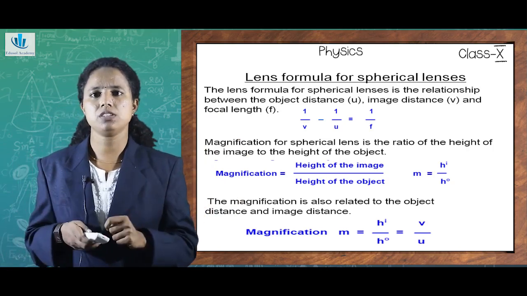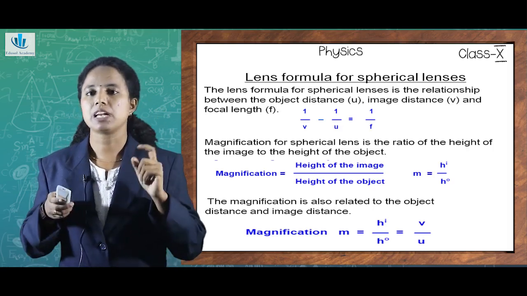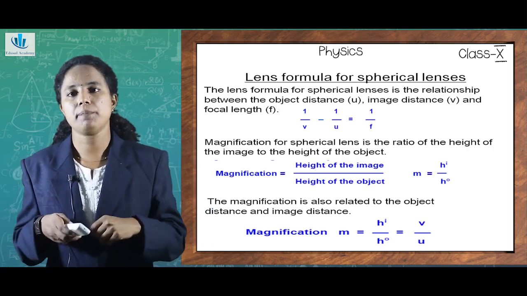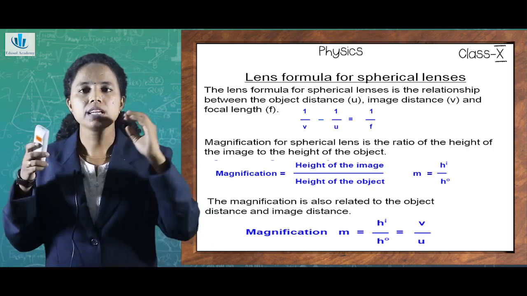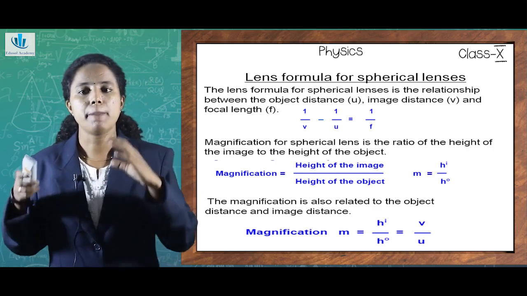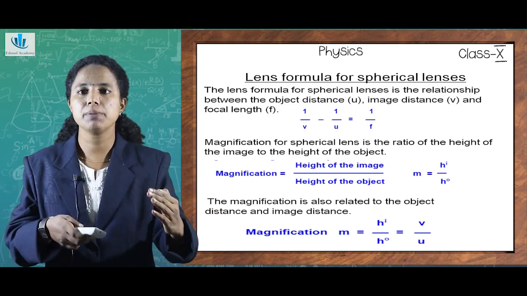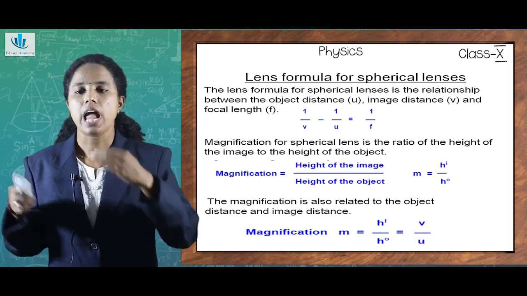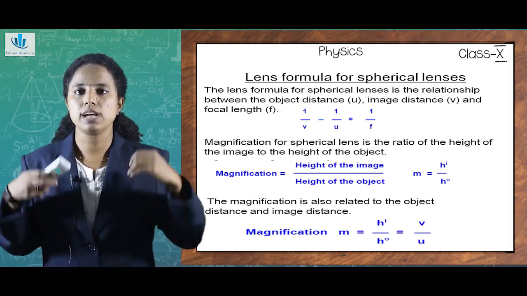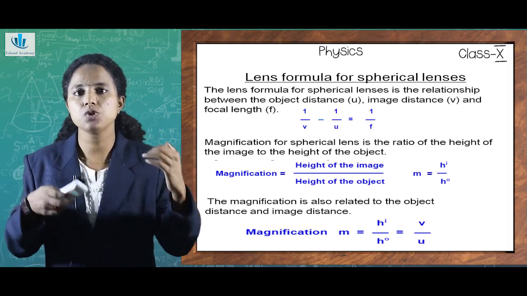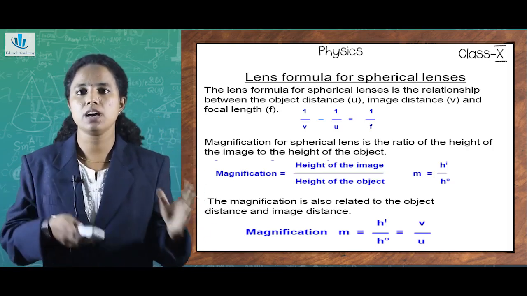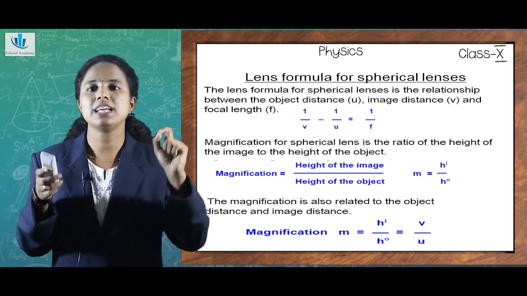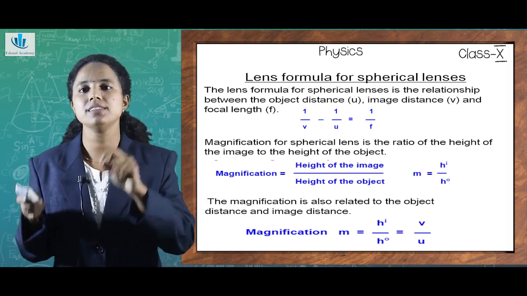So, what about magnification? What is the meaning of magnification? Magnification means it is being magnified or enlarged compared to the actual one. So, in case of a spherical lens, the same as in case of mirrors, the magnification is found by the ratio of the height of the image to the height of the object. In case of mirrors also we took it, isn't it? m = h'/h or hi/ho, that is the height of the image to the height of the object. That is the same here also, but the difference happens when it comes to representing it in terms of object and image distance.